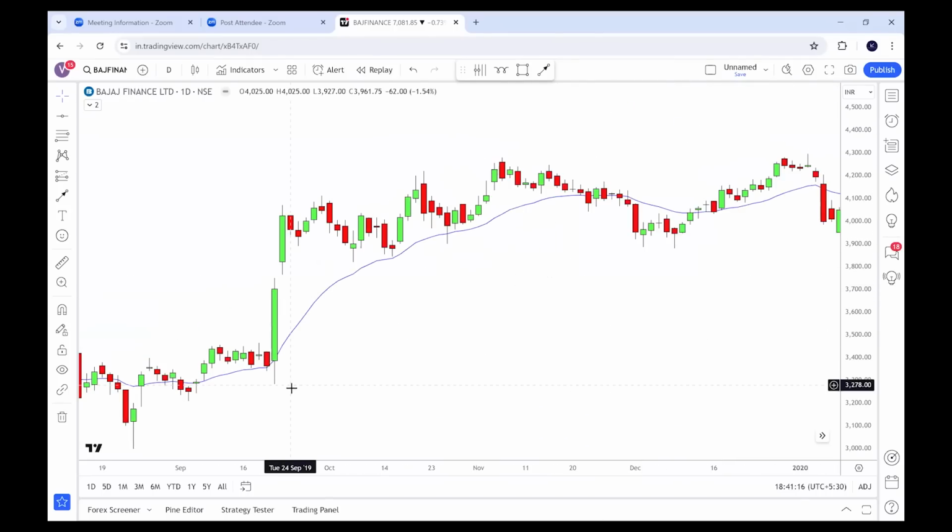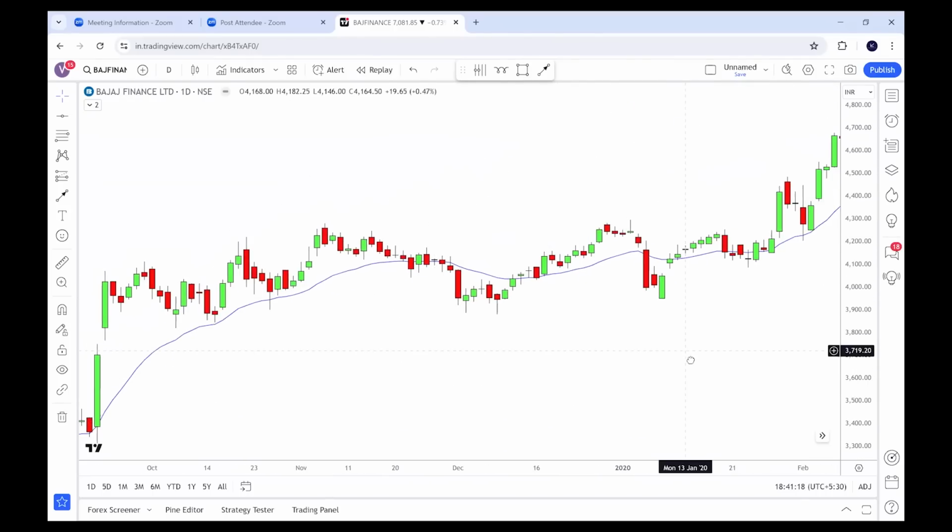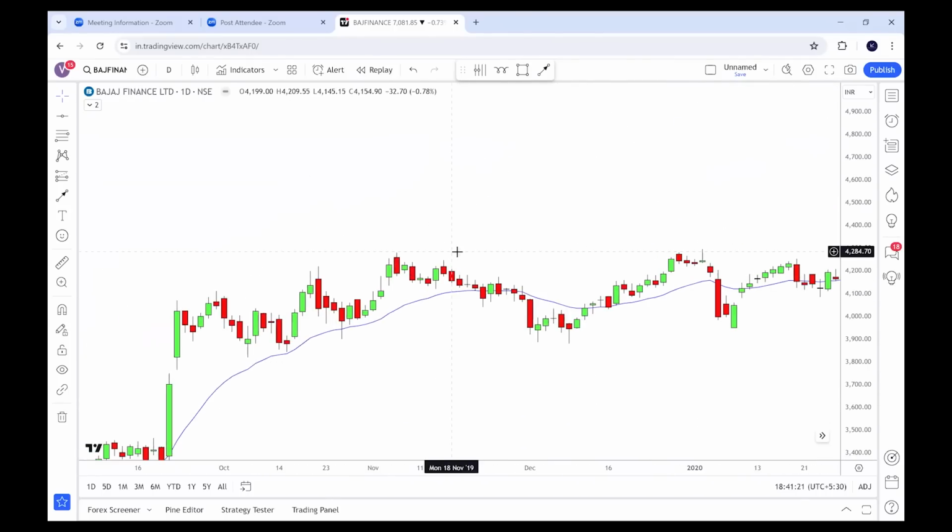You can see that the 20 MA is bullish and currently for some time it is staying sideways. So he expects Bajaj Finance to break this consolidation and start going up, okay? Because it is making consolidation and he thinks that it will go up. He thinks that it's a bullish stock, everything.